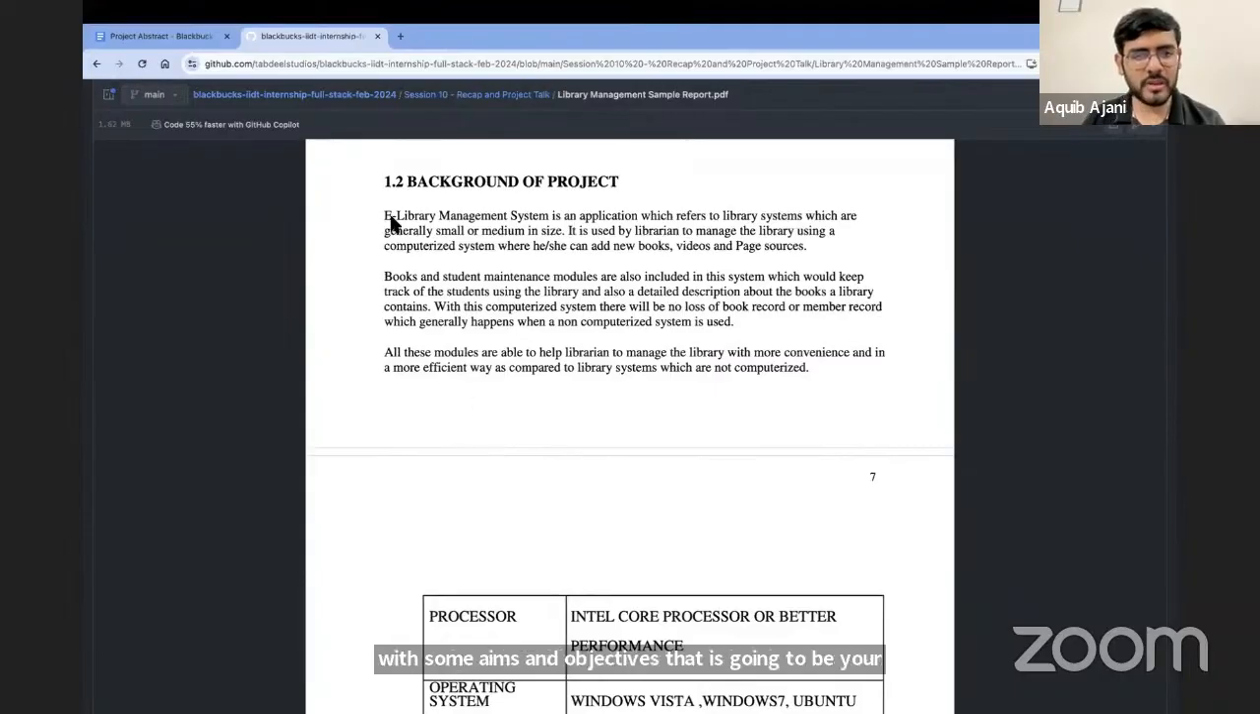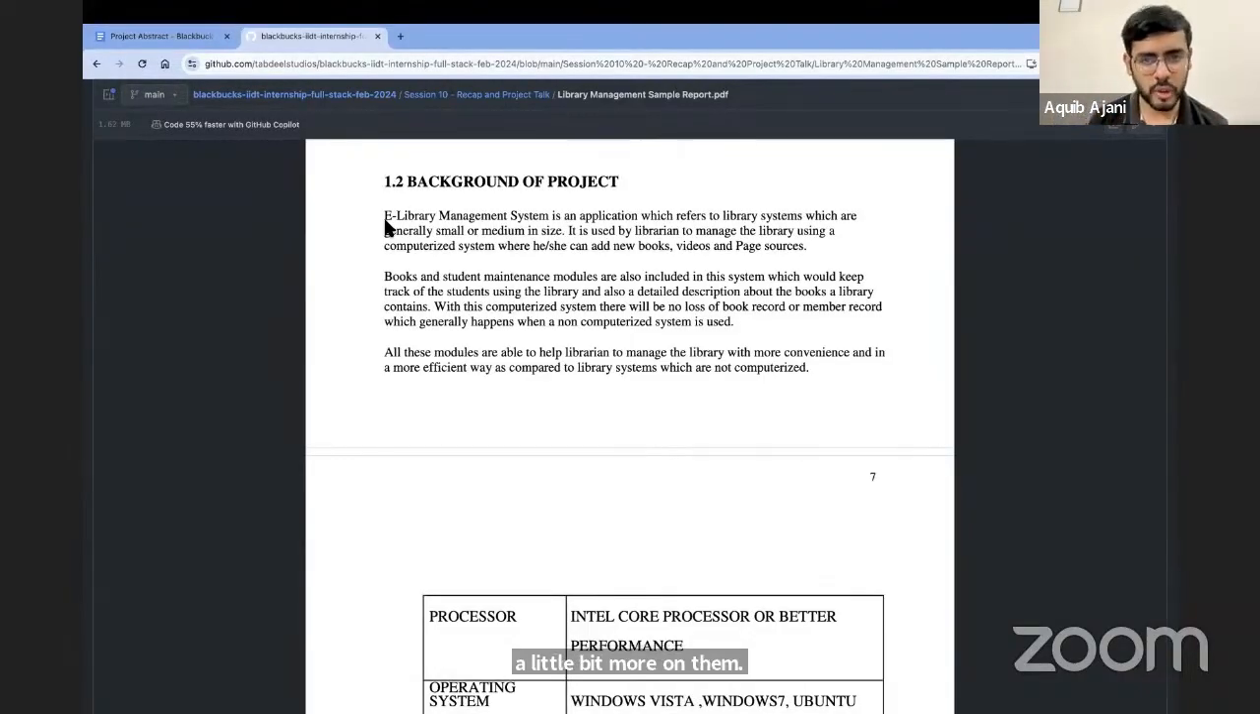After you come up with the aims and objectives, then you can utilize the abstract or rephrase the abstract to come up with the background of the project. After you have the aims and objectives, you can elaborate a little bit more on them, or you can utilize the abstract to come up with a background of the project.